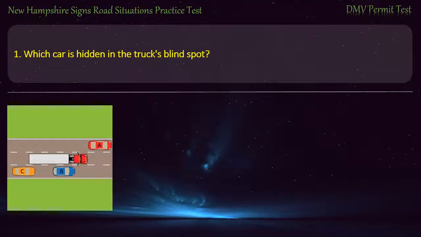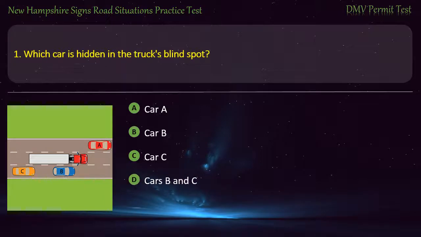Question 1. Which car is hidden in the truck's blind spot? Car A. Car B. Car C. Cars B and C. Answer. Car B.